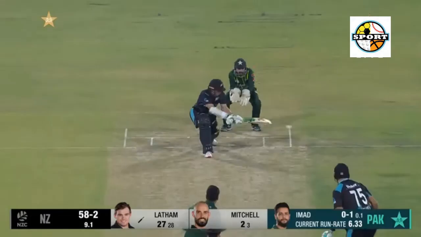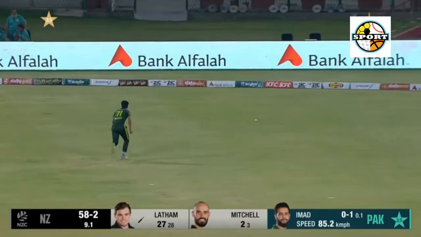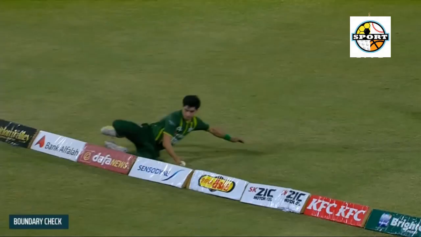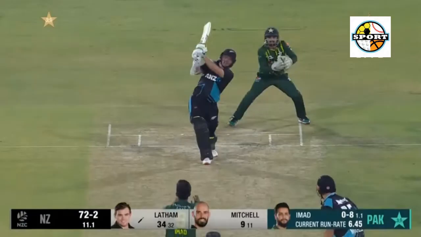16.3 Haris Rauf to Latham, 4, short and angled into the body, Latham swivels and places the pull really fine. Beats the fielder at short fine to his left.